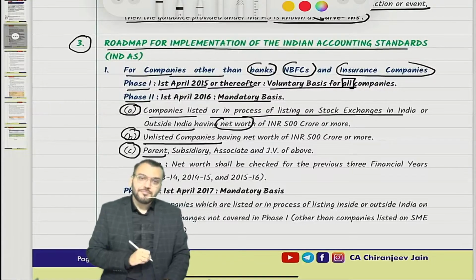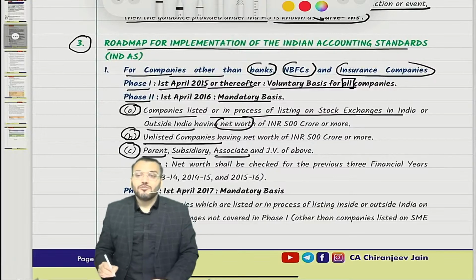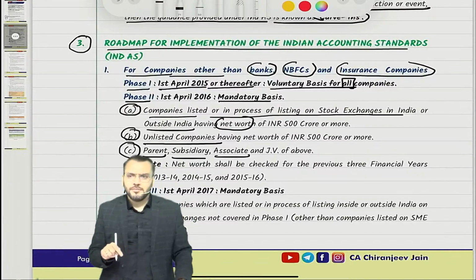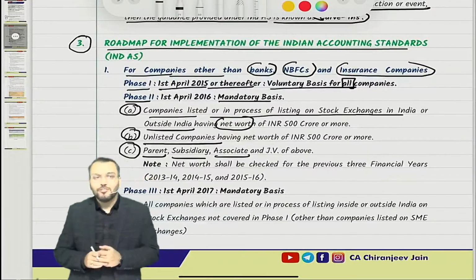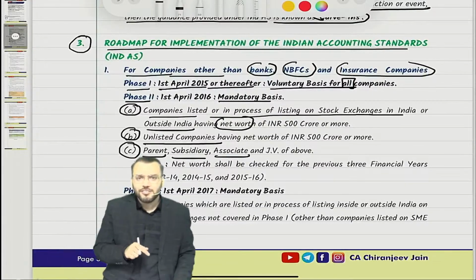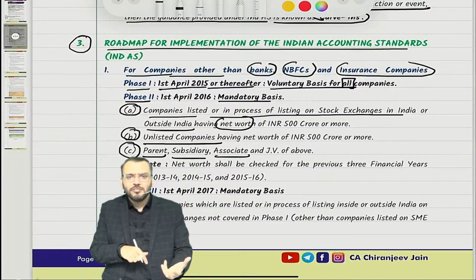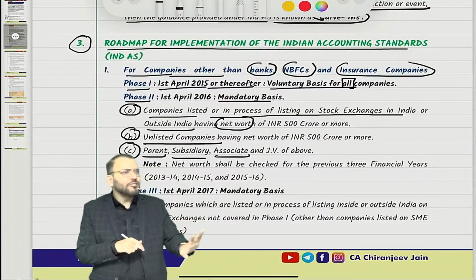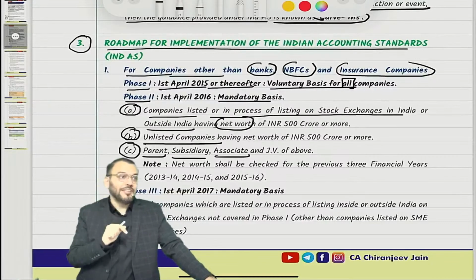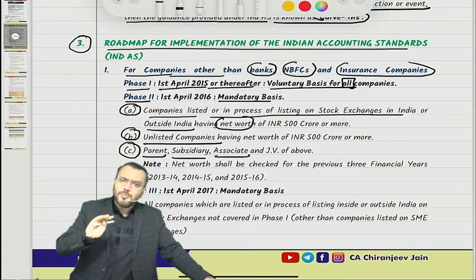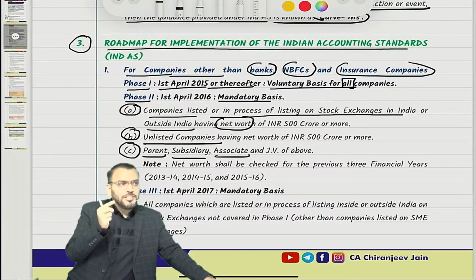Now point number C is what? Any parent, any subsidiary, any associate, any joint venture. Do you know parent company? Of course, you have done one chapter, consolidation, where you see the parent company. You know subsidiary. Of course, you know associate. You know joint venture. You have done associate and joint venture in accounting, and in related party you have done AS 18. Do you know the meaning of associate and joint venture or only the term?